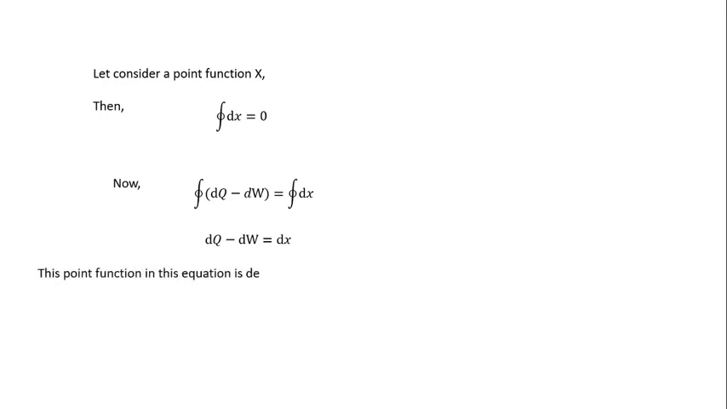So here we can say that heat transfer is a path function, and work transfer is also a path function, but the difference of these two, that is the difference of heat and work interaction, is a point function, and this point function is termed as internal energy. So now the first law can be written as Q minus W equals delta E, where delta E is the change in internal energy.